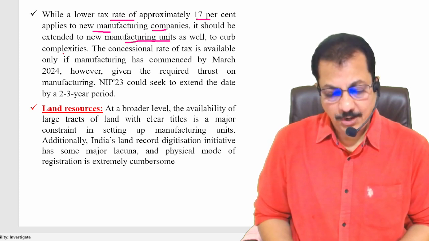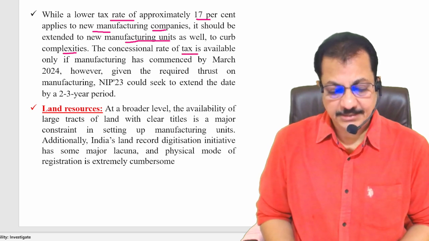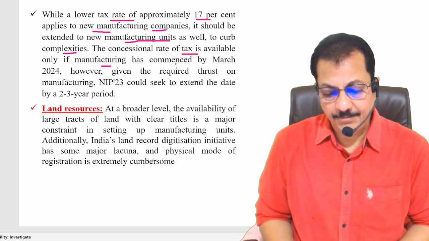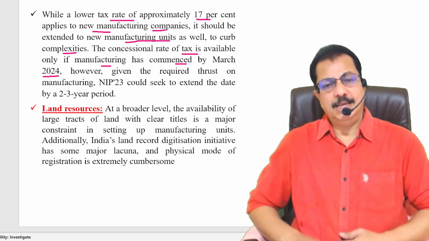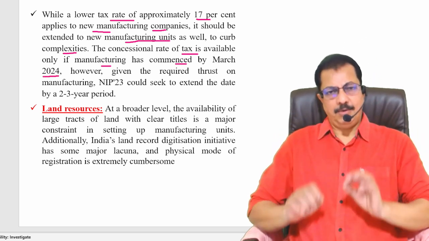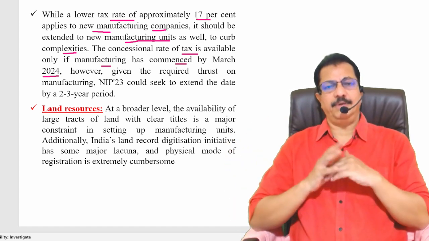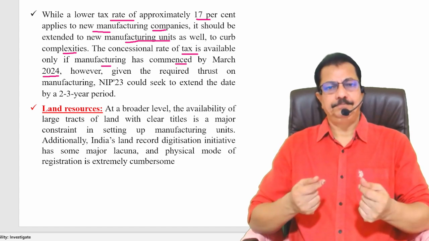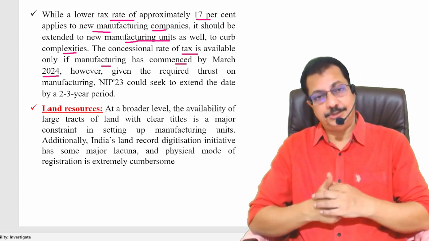To curb the complexities, the concessional rate of tax is available only if manufacturing has commenced by March 2024, meaning the government is in a hurry. So the government is making sure that all clearances will be provided to the manufacturing company, and the production must start by March 2024, right?